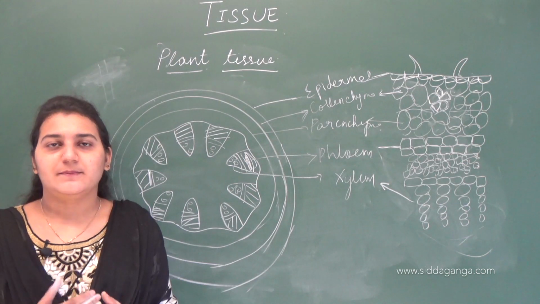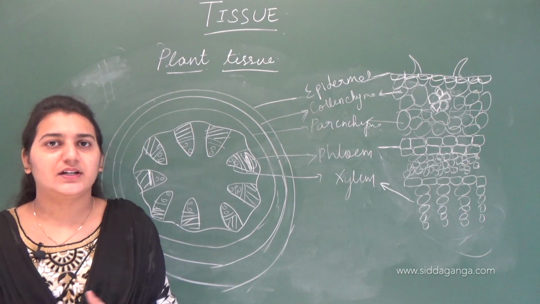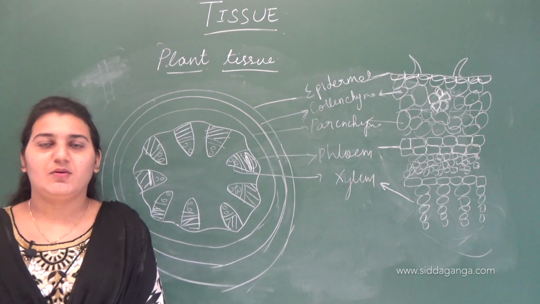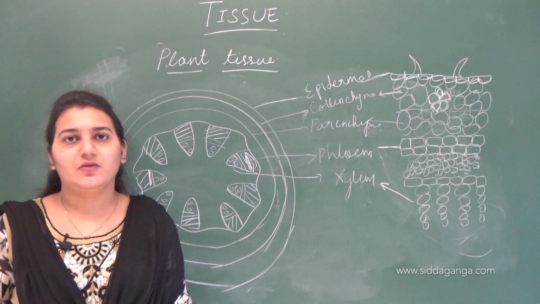In simple there are again parenchyma, collenchyma and sclerenchyma. We have studied till sclerenchyma in this class. In the next class we will study complex permanent tissue, that is xylem and phloem.